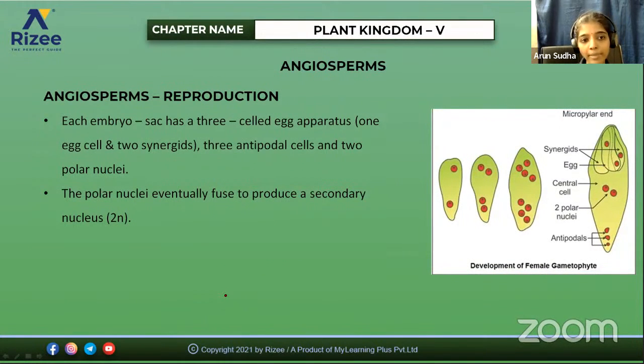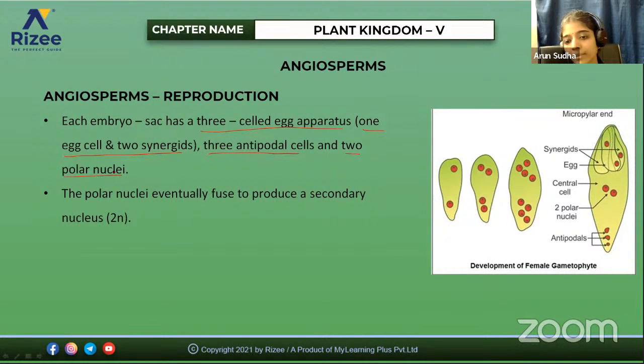What is happening in the embryo sac? Each embryo sac has a 3-celled egg apparatus, 1 egg cell and 2 synergids, 3 antipodal cells, and 2 polar nuclei.